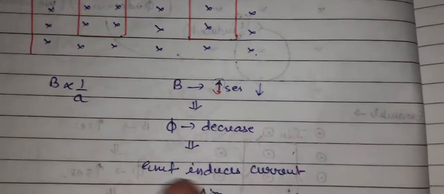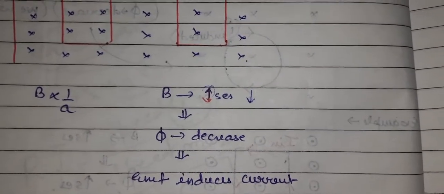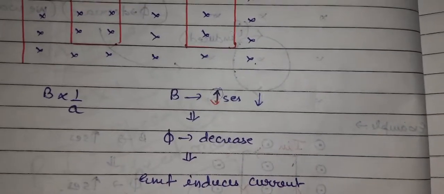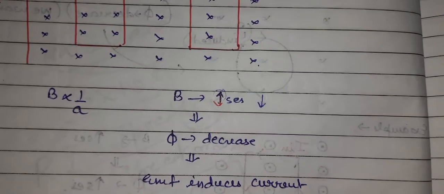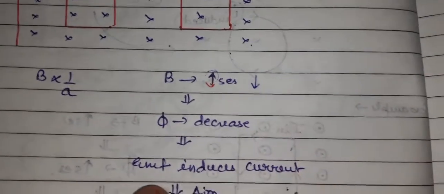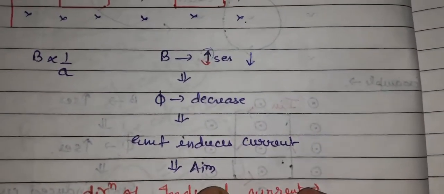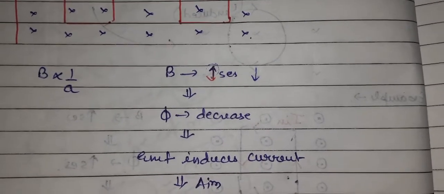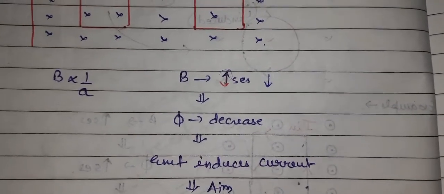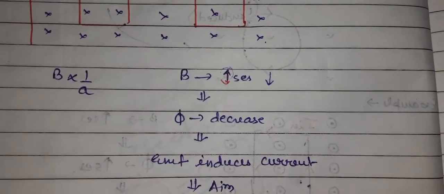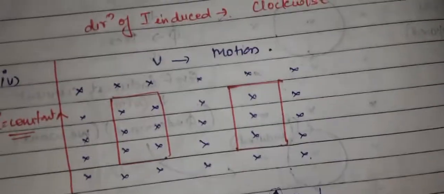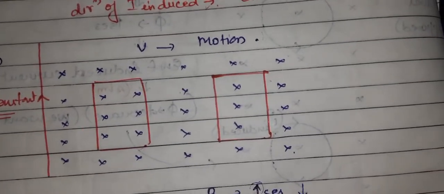It is not compulsory that the flux should always increase; it can decrease also. We require a change in the magnetic flux to produce an induced current, and that change can be either a decrease or an increase. So the EMF induces the current, and now the flux is decreasing, the induced current does not want the flux to decrease. So it will try to increase the magnetic flux. What should be the direction of the induced current in this coil?